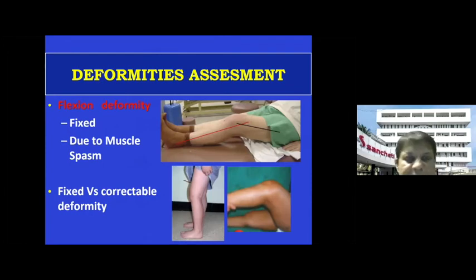So whenever there is a fixed flexion deformity, there cannot be any extension, only further flexion. So please remember, if there's a fixed flexion deformity, this can be because of a bony block, because of deformity, or because of inflammatory or degenerative conditions, and further flexion is possible. But if the flexion deformity is because of muscle spasm, then under anesthesia or once the patient is relaxed, it may correct. So there are two types of flexion deformities, fixed and correctable, and you've got to distinguish between the two. So that's one, that is the flexion deformity.